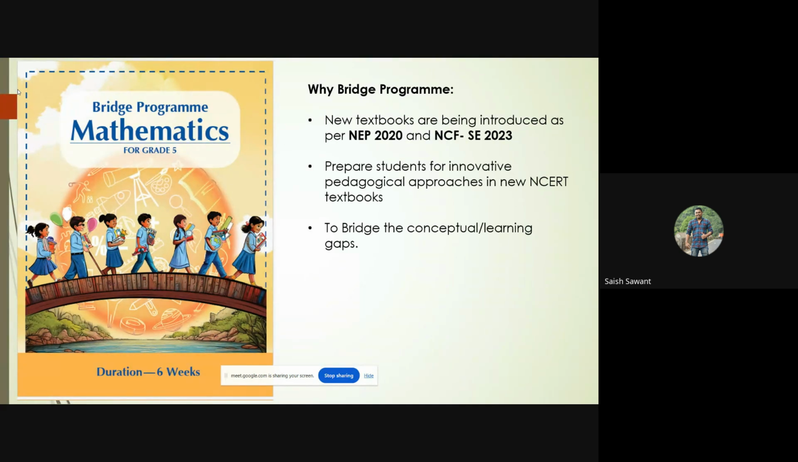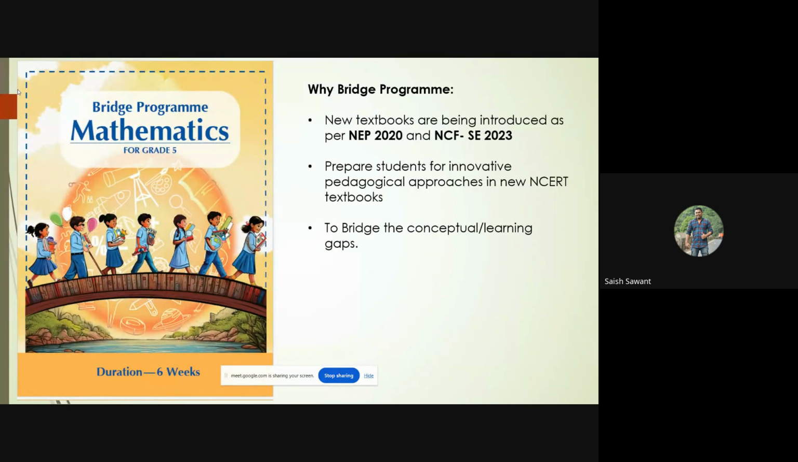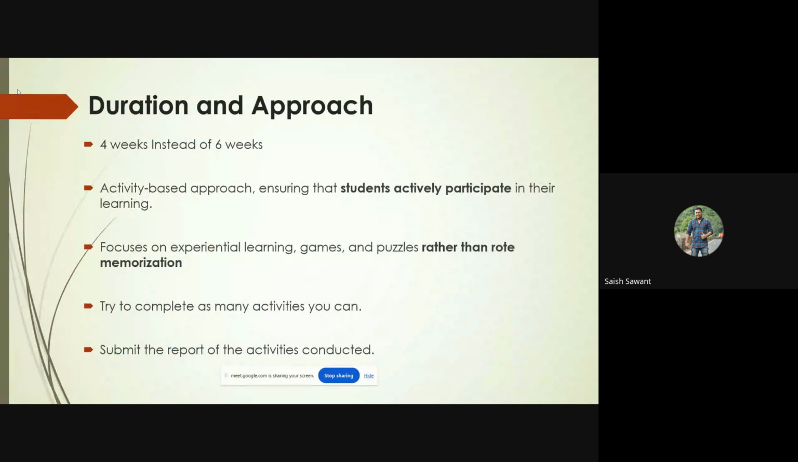So moving on, what is the duration and what should be the approach of the teacher while going through this bridge course? The duration is given as 6 weeks. This is a bridge course designed by NCERT. For Goa, we'll be having this bridge course in the month of April. So it will be for only 4 weeks, and we have to stick to only 4 weeks.